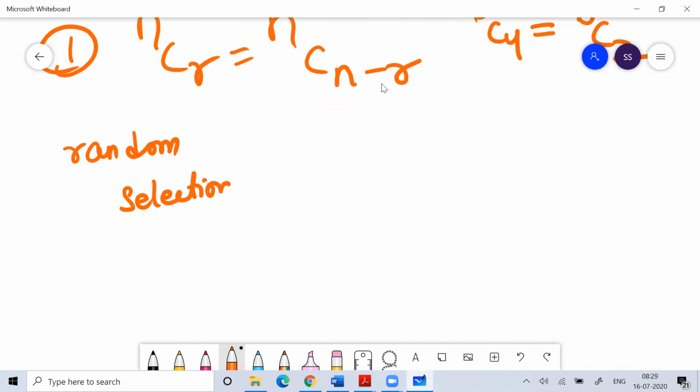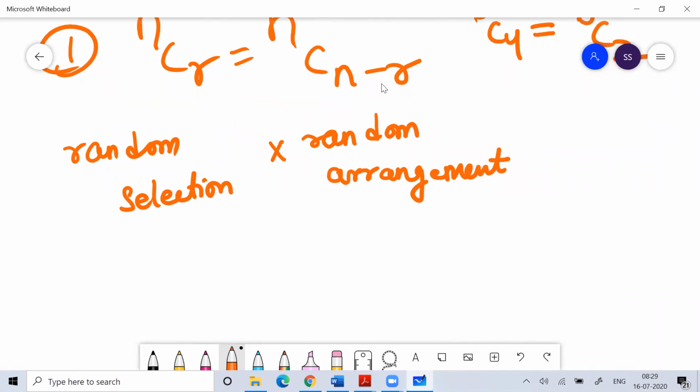But if you think beyond combination, random selection followed by random arrangement, where you are arranging them in a certain manner, this is called permutation.